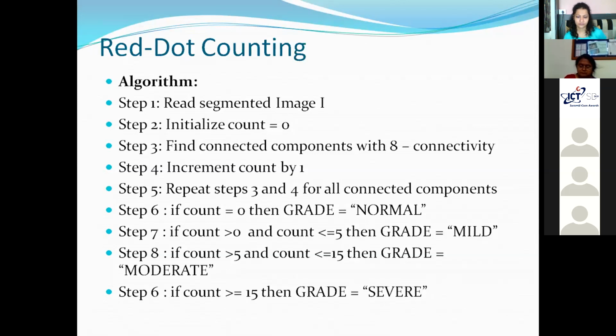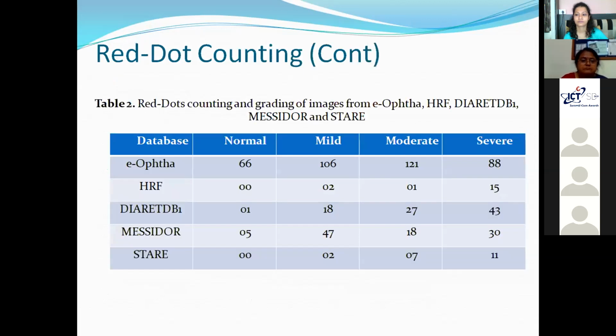If the counter is equal to 0, the grade of the disease is normal. Otherwise, if it is between 0 to 5, it is mild. If it is between 5 to 15, it is understood as moderate. Otherwise, it is severe. So based on the number of red dots that are present, we can establish the grade.